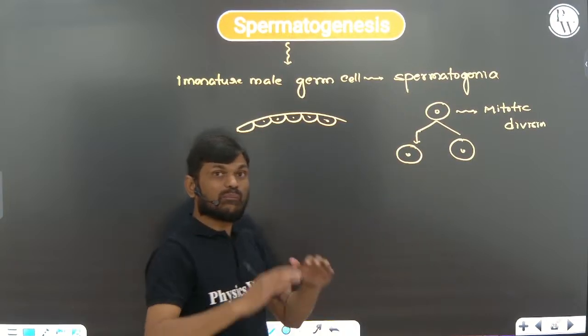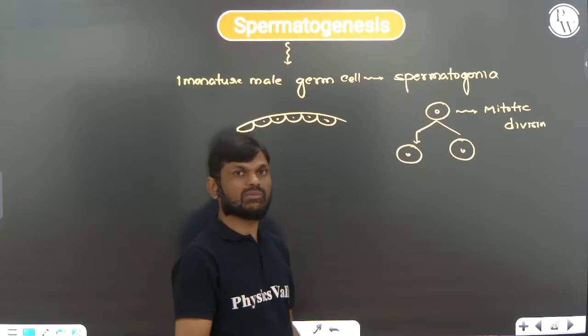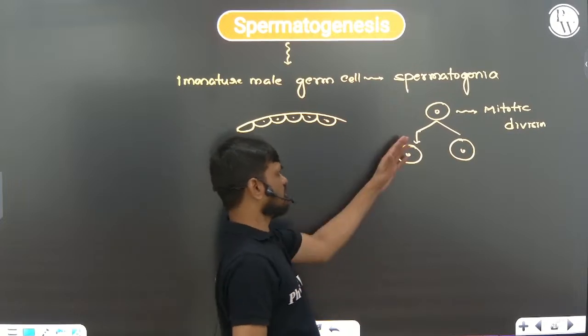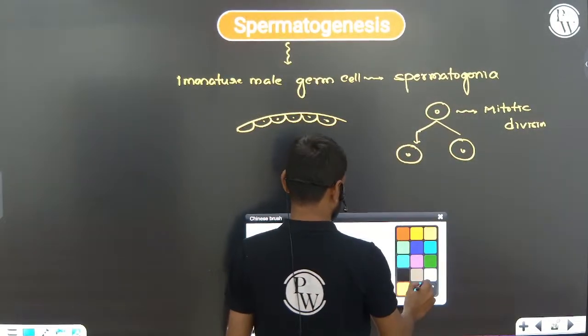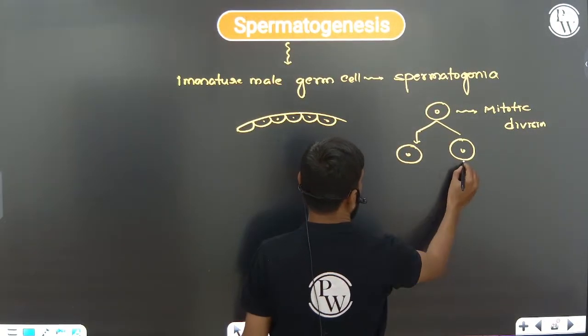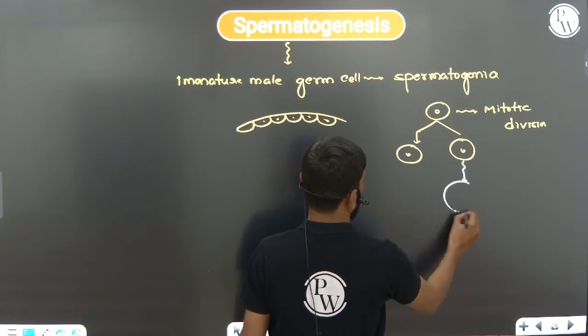That is called the multiplication phase. After repeated division, some of the spermatogonia increase the content of the DNA